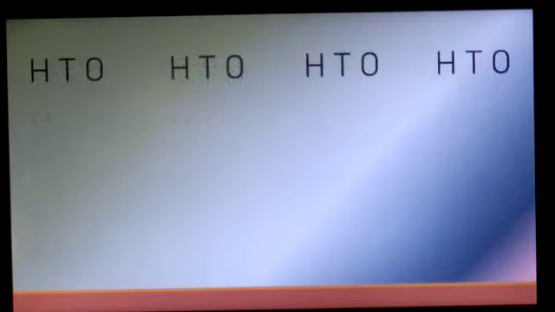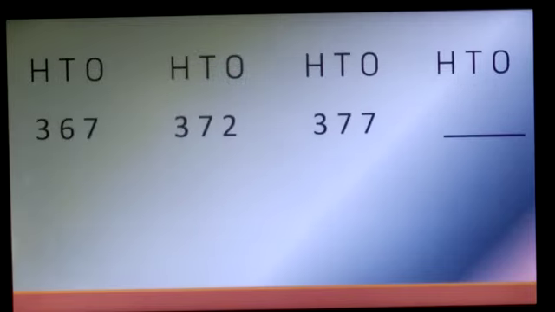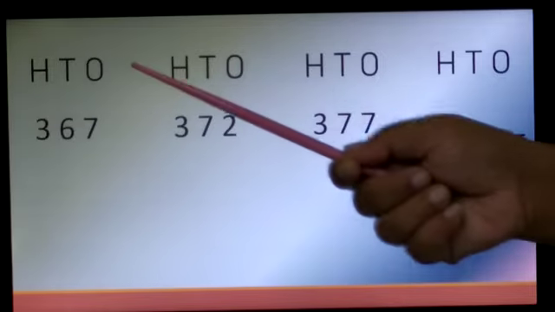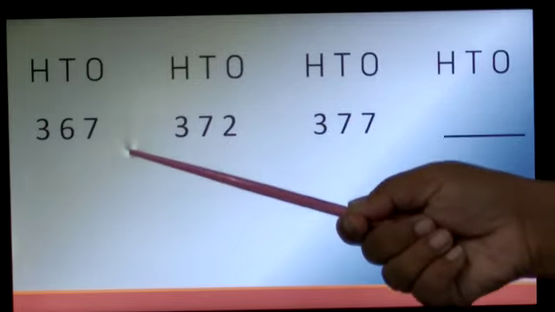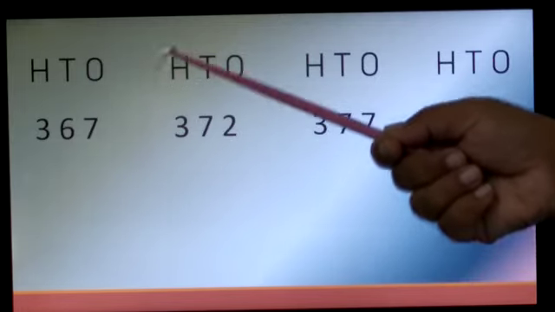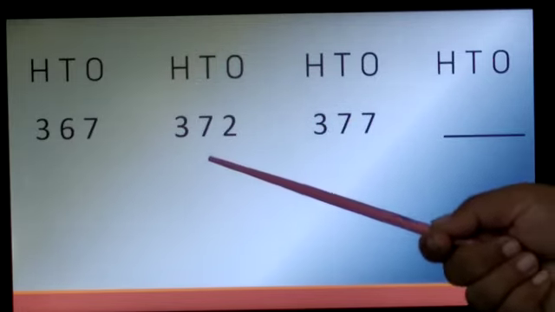The first one is 367, 372 and 377. We have to find out the last answer. Now here, how many times are we going to jump? 5 times. So 367, 368, 369, 370, 371 and 372.